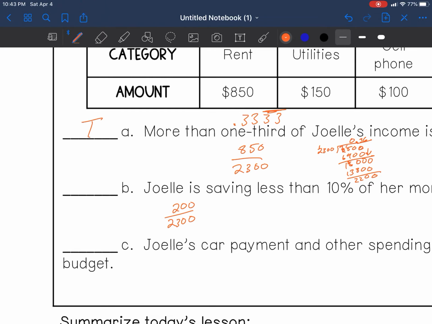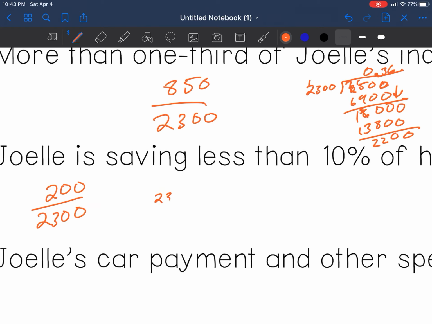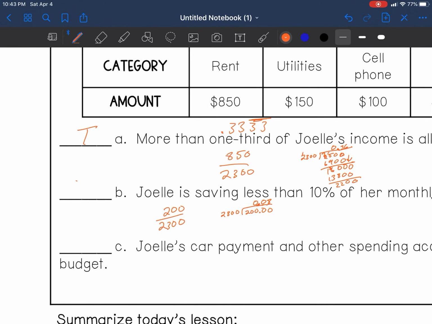Okay, so let's set it up. Sorry about that. 2,300, 200. We know it's not going to go in there, so it's 0. Can 2,300 go into 2,000? Nope, that's another 0. This is going to be 8. Now, 8% is less than 10%. So does that make our answer true or false? The answer is true.